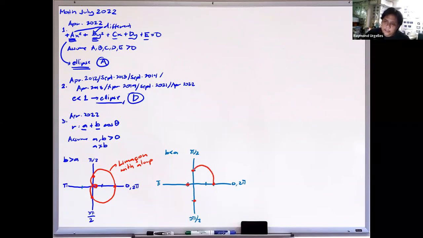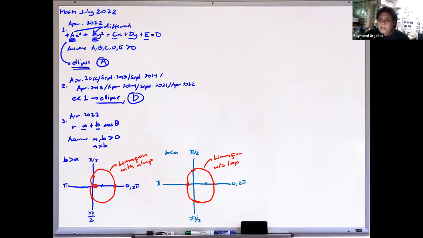You will get something like this. Parang ganito yung lalabas na limason natin. So this is also a limason, but this is a limason without a loop. Kaya alam natin, this is a limason, which is letter A. So therefore, the answer is letter A.